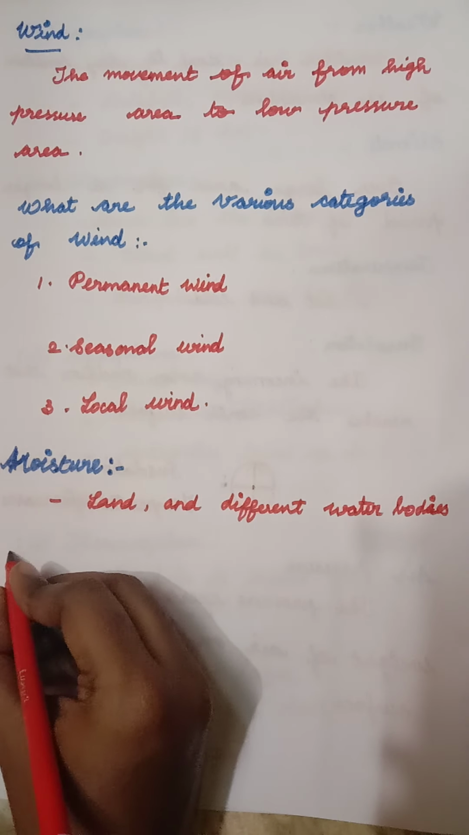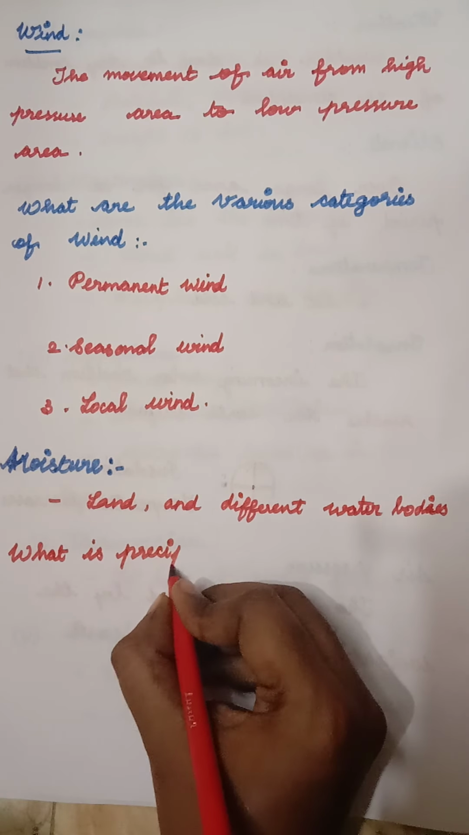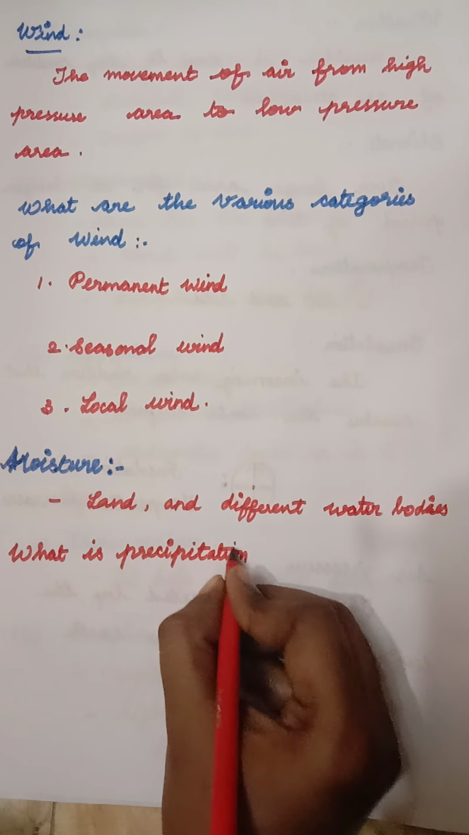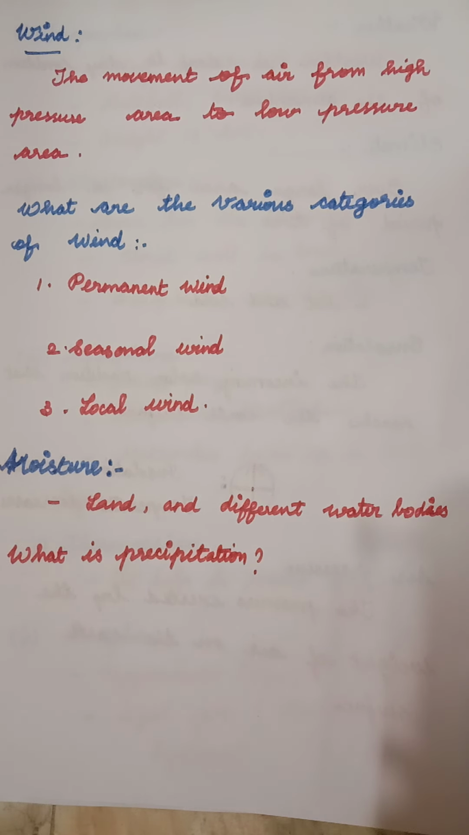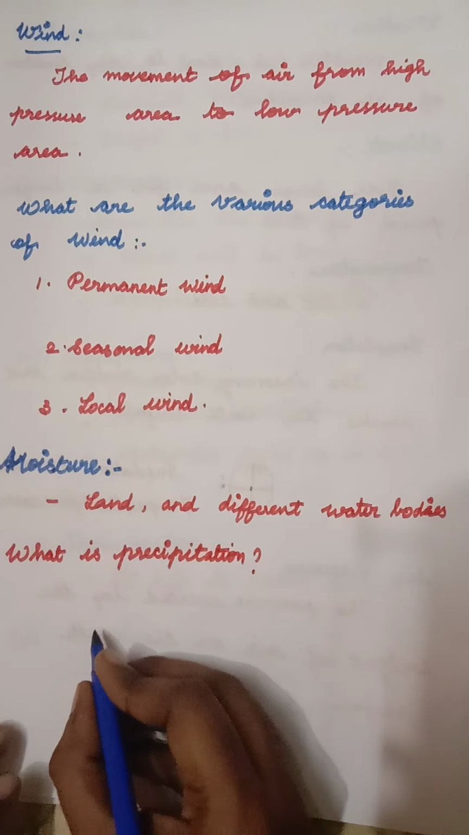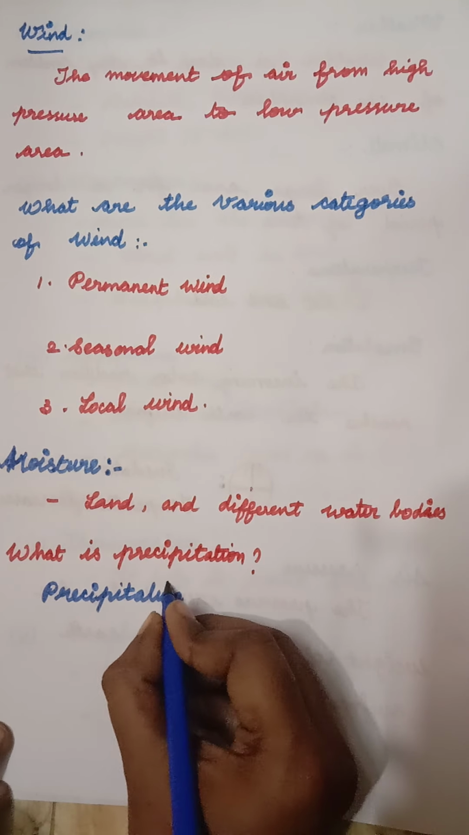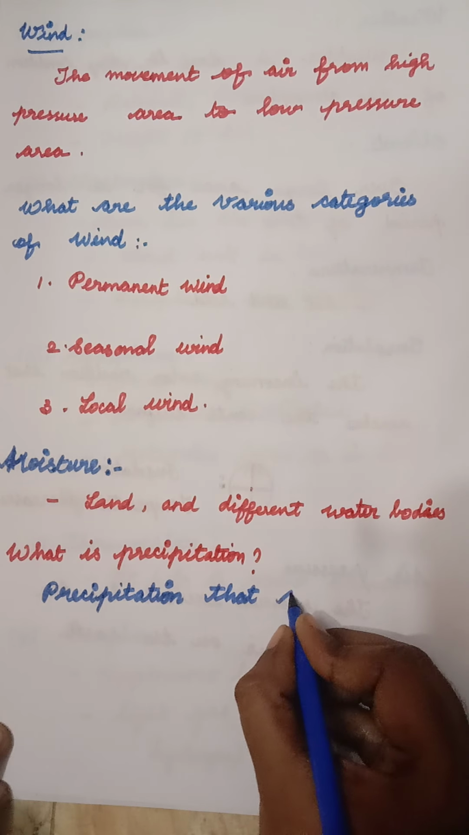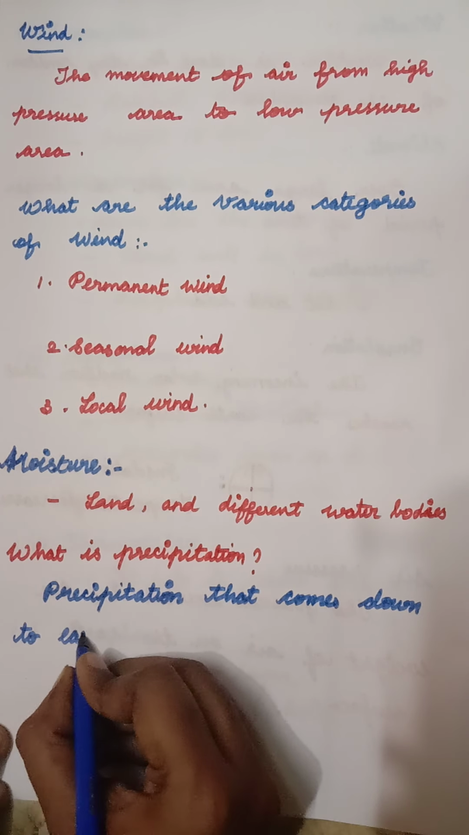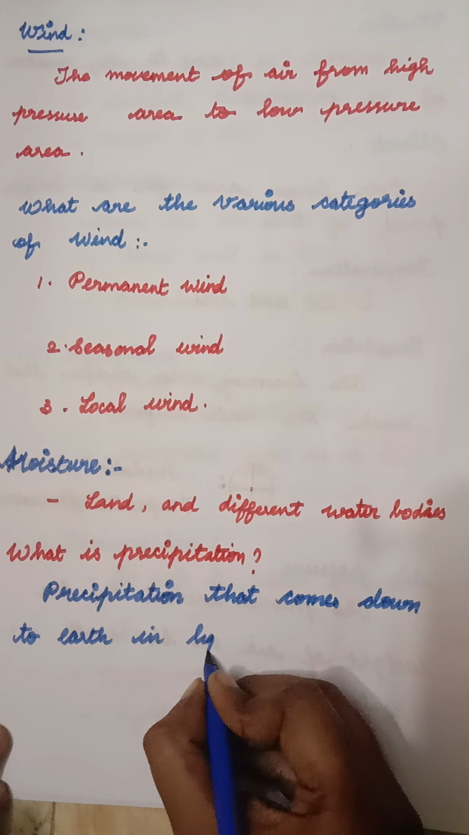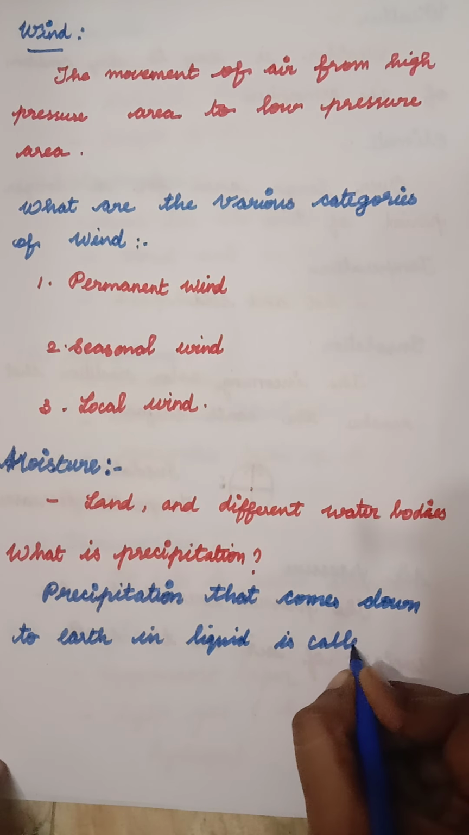And what is precipitation? It is nothing but the water that comes down to the earth in liquid form, which is called rain. The rainwater is known as precipitation.